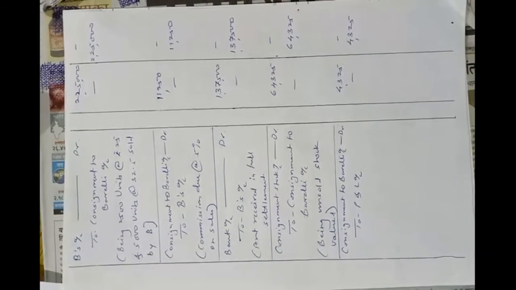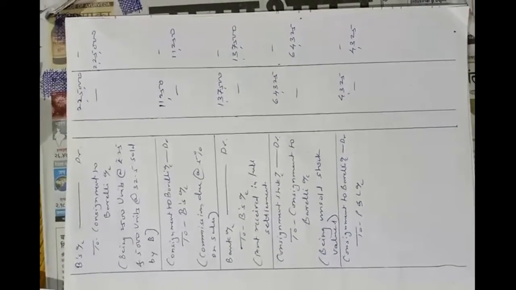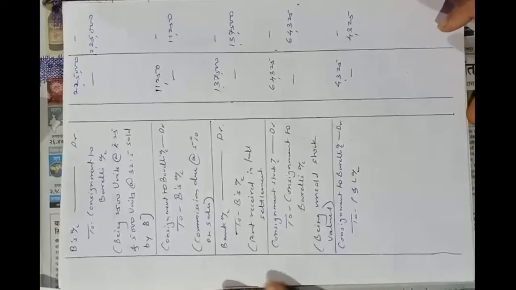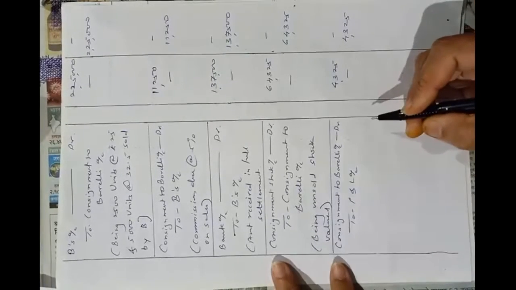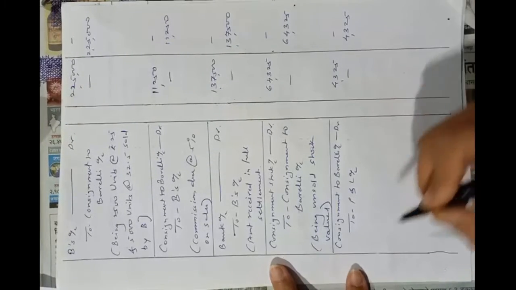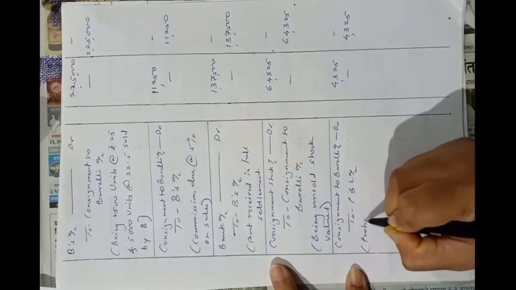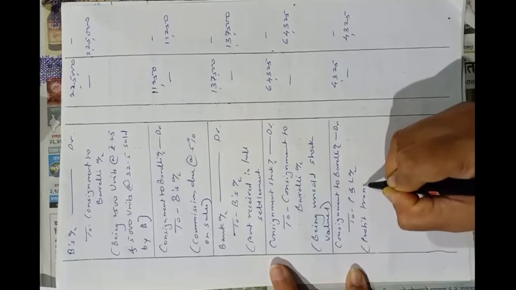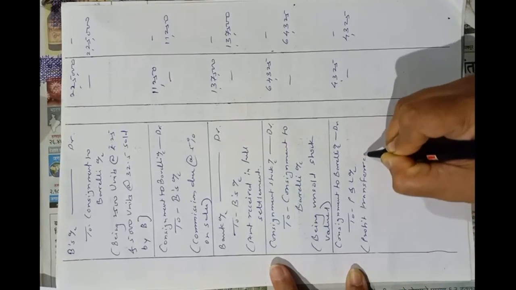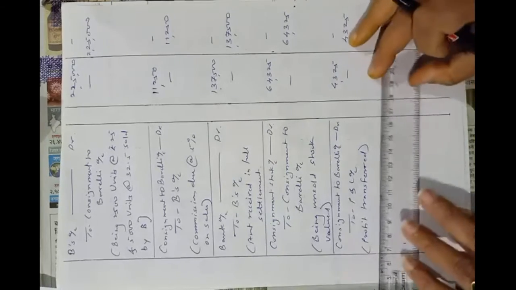Means in this consignment the consignor has a profit of rupees 4,325. Profit transferred.